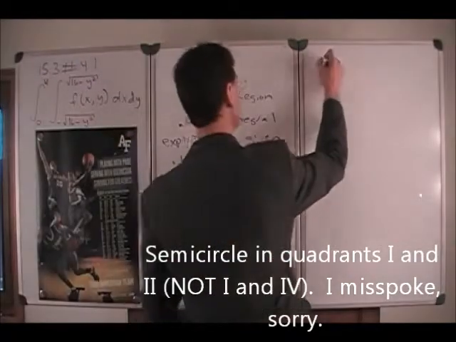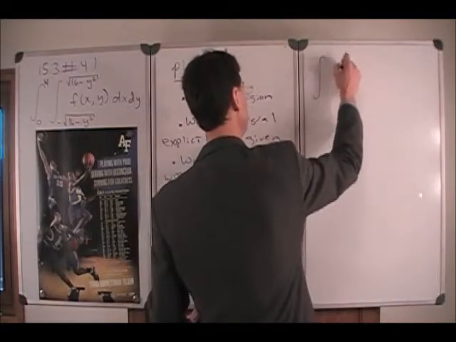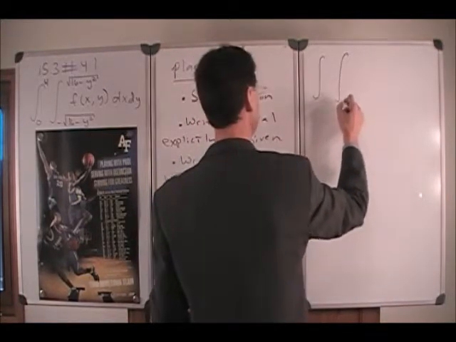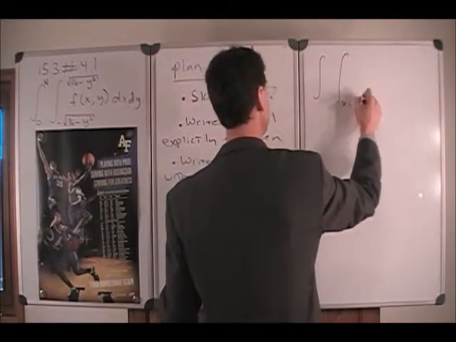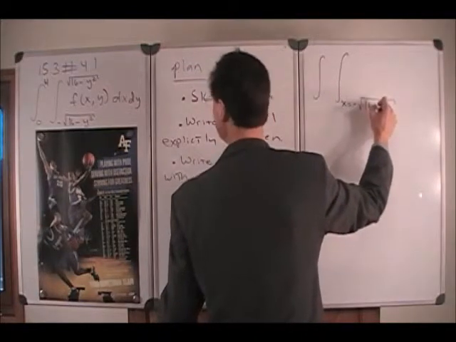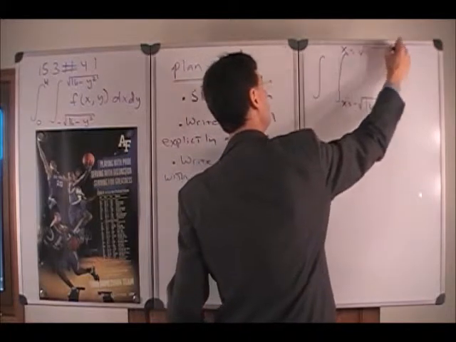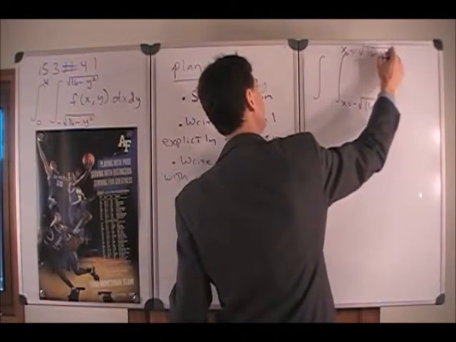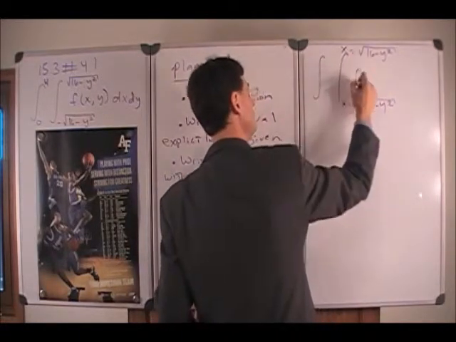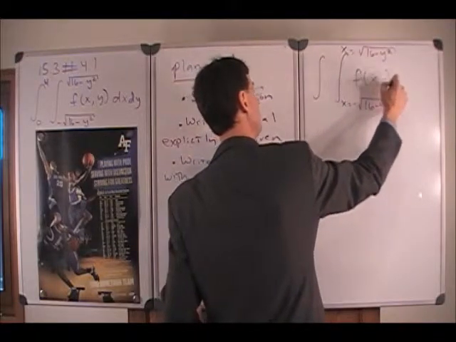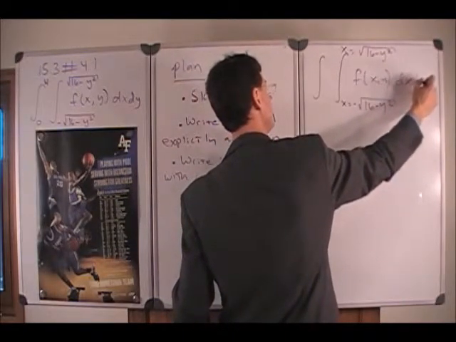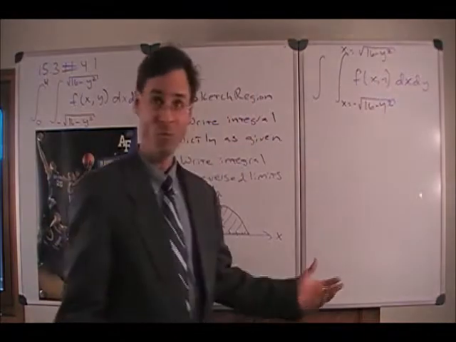So let's rewrite the integral explicitly as it's given. This would be x equals negative square root of 16 minus y squared, and x equals positive square root of 16 minus y squared. The integrand is f of x, y, and it's first over x and then over y.